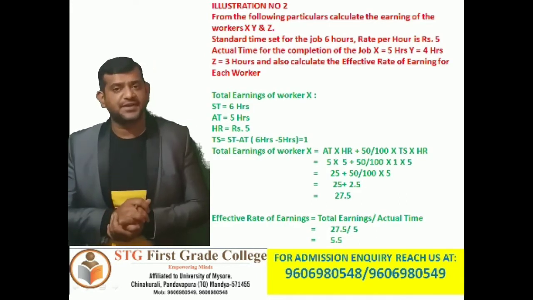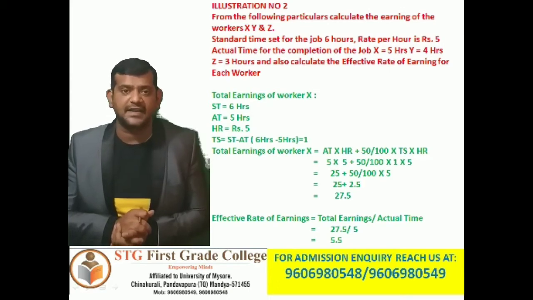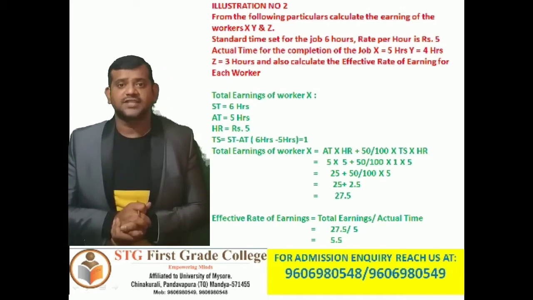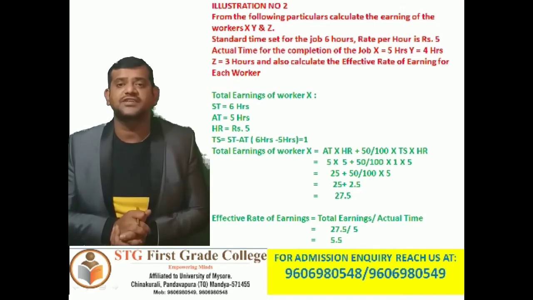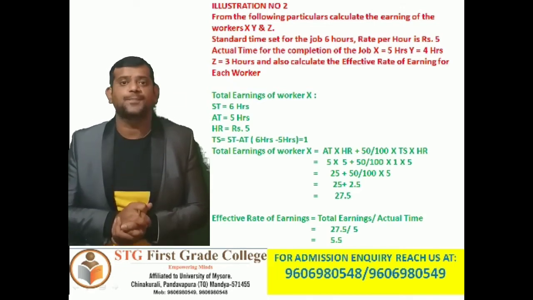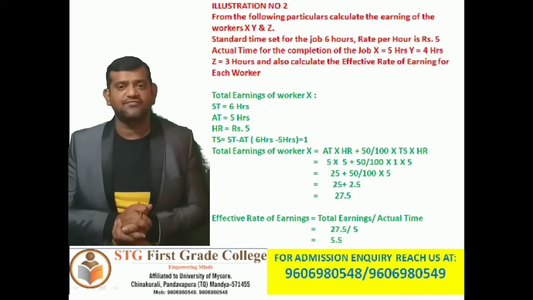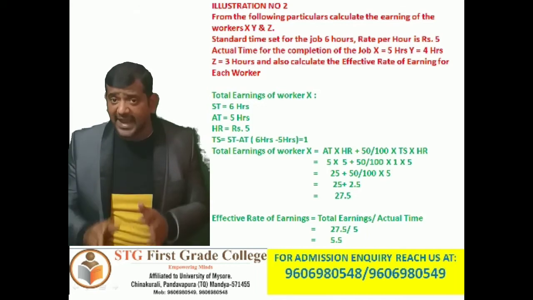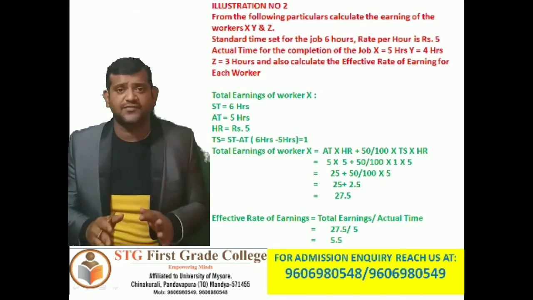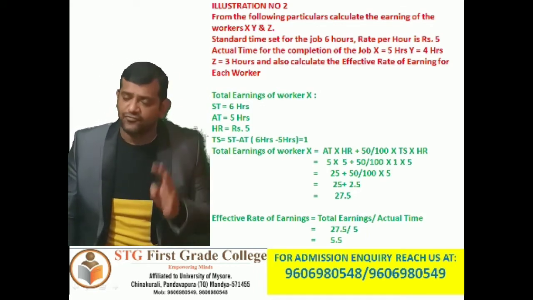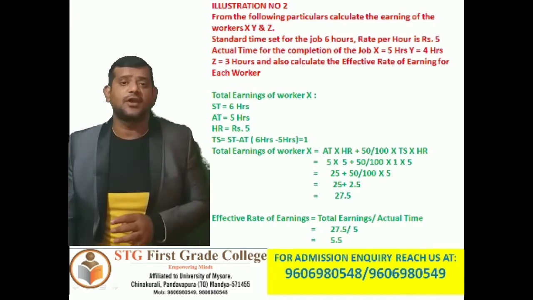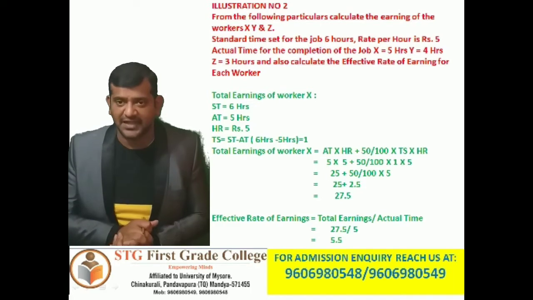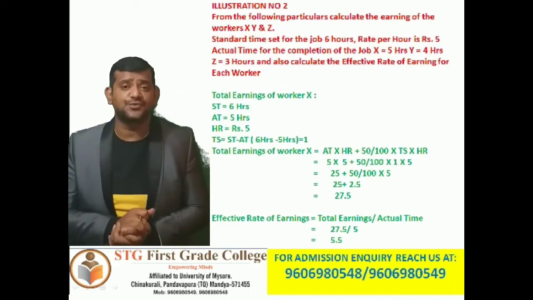From the following particulars, calculate the earning of the workers X, Y and Z. Standard time set for the job 6 hours, rate per hour rupees 5, actual time for the completion of the job by X employee 5 hours, by Y employee 4 hours, by Z employee 3 hours, and also calculate the effective rate of earning for each worker.